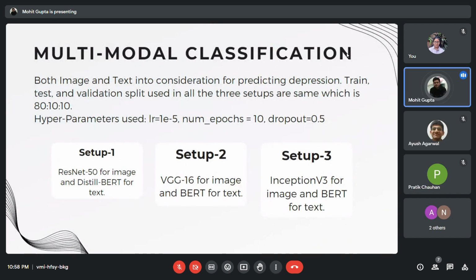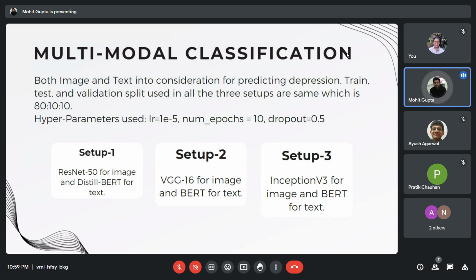So now, as we have discussed earlier the unimodality approach for handling text and images, now let's discuss the main multimodality based approach in which we are handling both images and text simultaneously. For multimodal fusion, we are using late fusion in which we first extract features from the images, then from the text, and after extracting features from both the modalities, we then concatenate both of them to find the final decision.